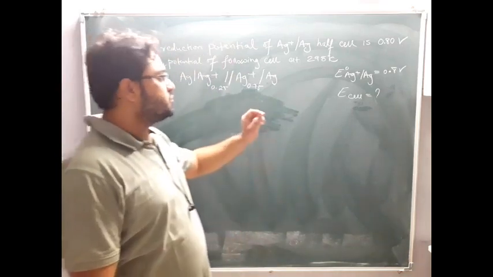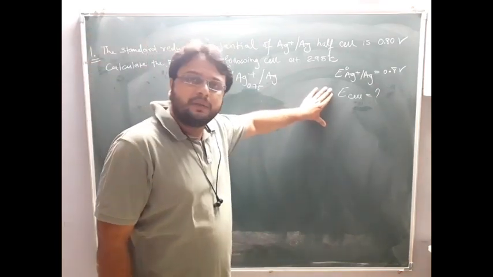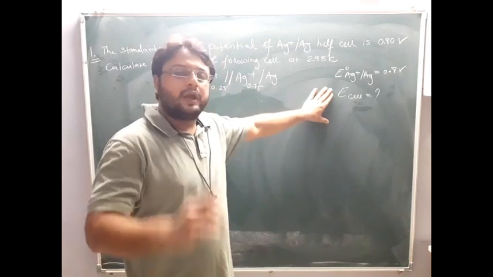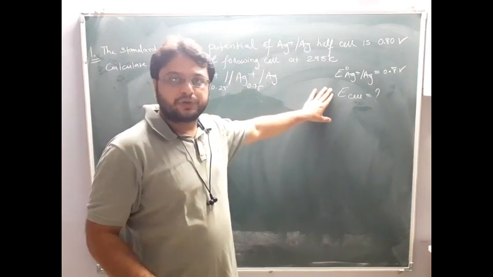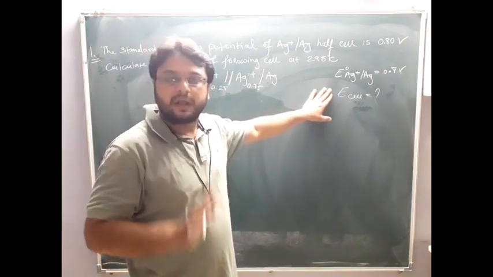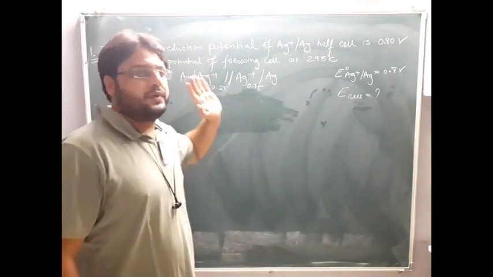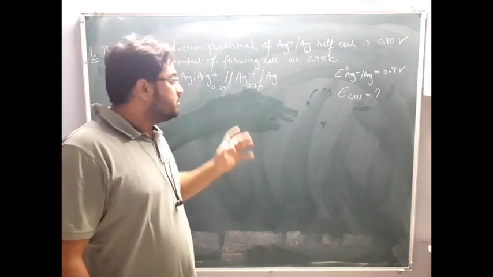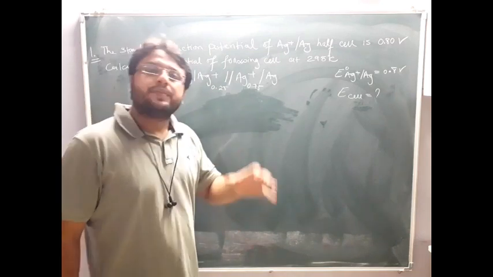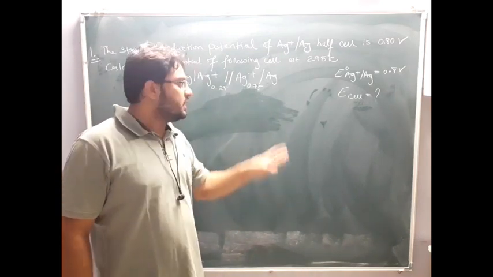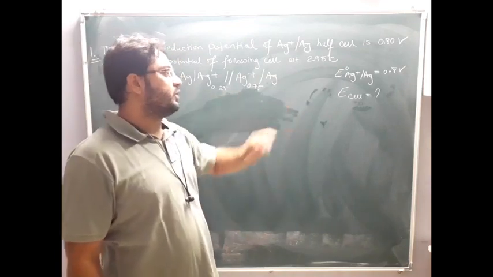So E cell can be calculated from the Nernst equation, and to write it down, first we should determine the net reaction. First write the anodic part, then the cathodic part, then the net reaction, then the Nernst equation. After that, you can calculate E cell.